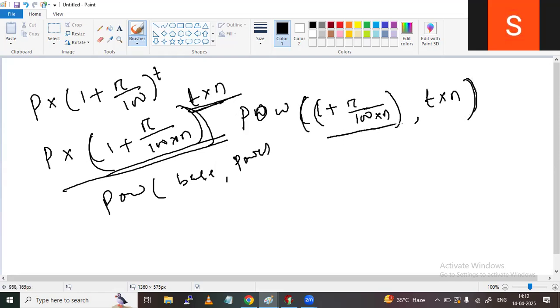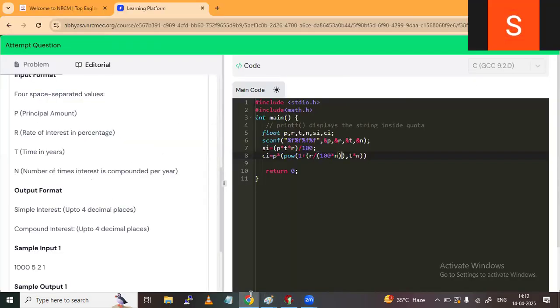This is called base and this is the power. So before that, P into this one, P into. Like this you have to write in the program. See here, same thing I have written here. So the power function takes this as one argument and this as the other.